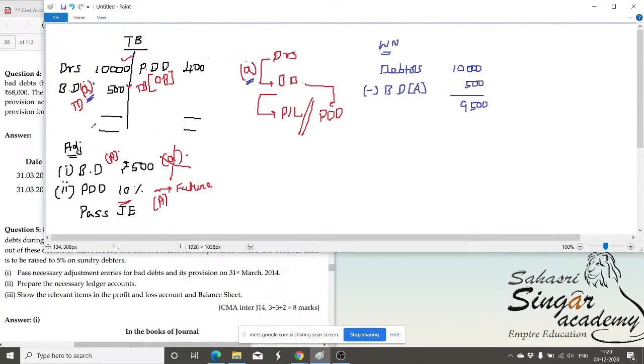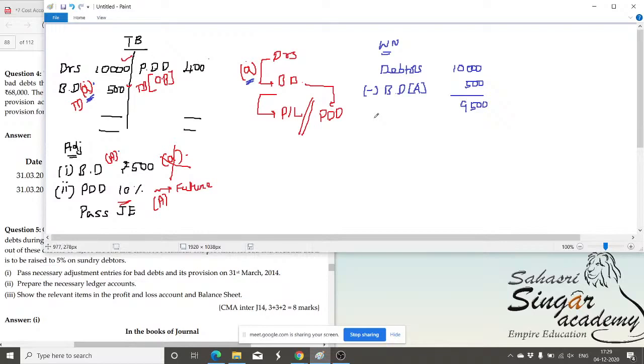Now, here the bad debt given in the trial balance will not be adjusted in the first case, because this is already deducted from the debtors. We mind only the bad debt given in the adjustment, so it is going to be subtracted. The 9,500 we are pretty sure somehow will be receiving. From the 9,500 we assume some portion may become bad.